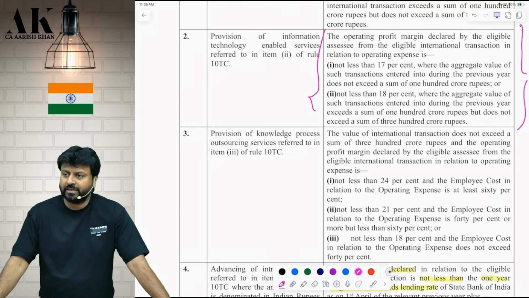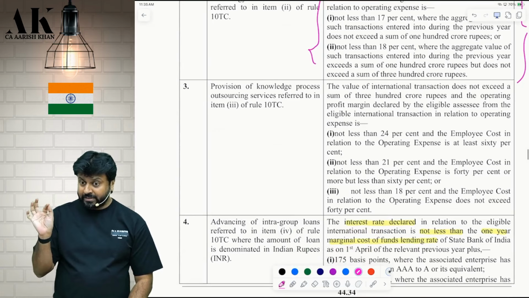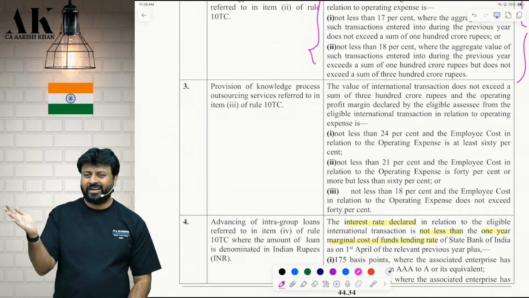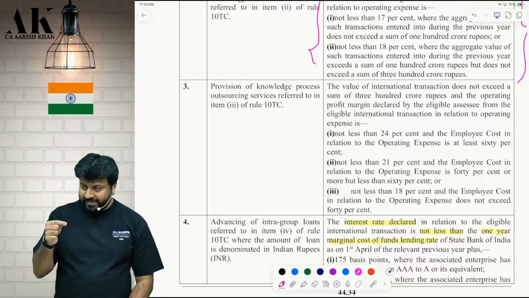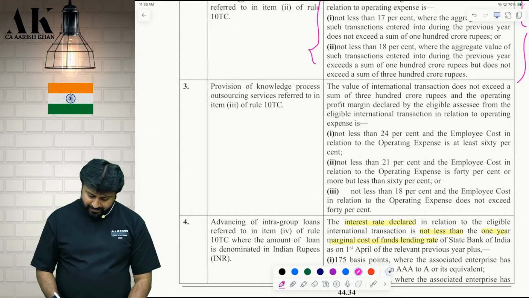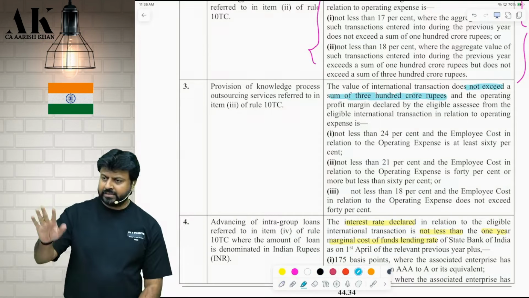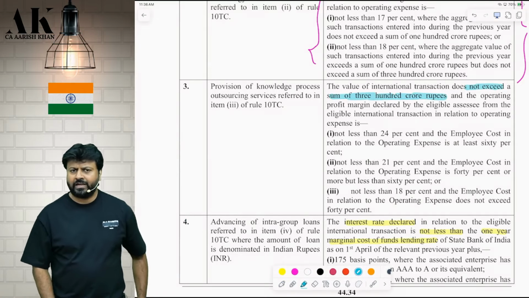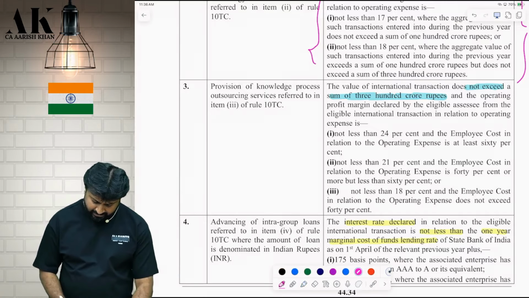Yes. What should be the safe harbor? Dangerous safe harbor it is. You have to be very careful with the percentage. The first two were very simple: 17, 18, 100, 300. That's it. Third one, careful. Three slabs are there. How many? Three slabs. The value of international transaction does not exceed how much? Underline. First, this safe harbor is only applicable if the value of international transaction is up to how much? 300 crore. And the margin, wait.